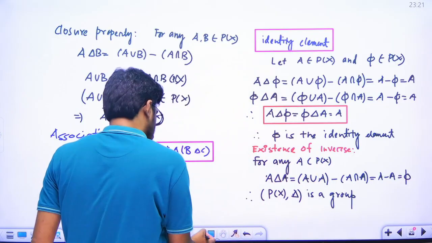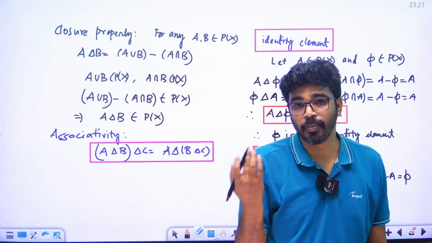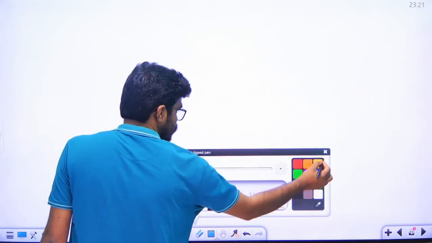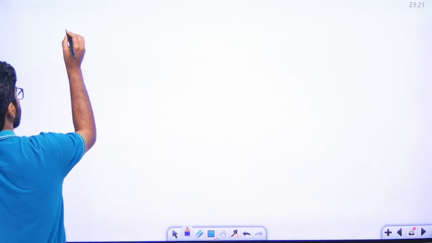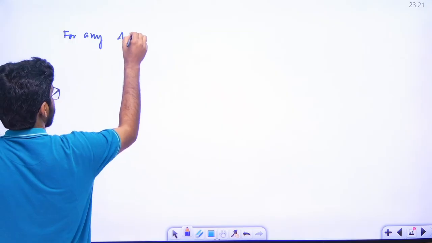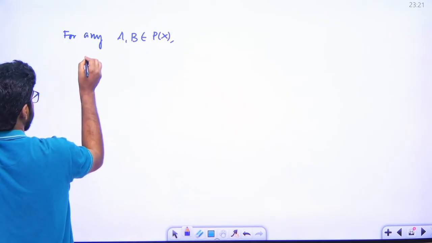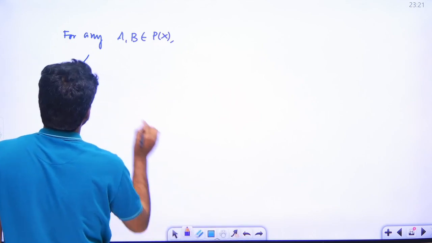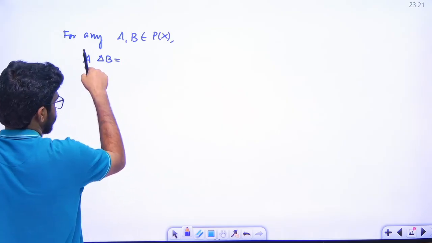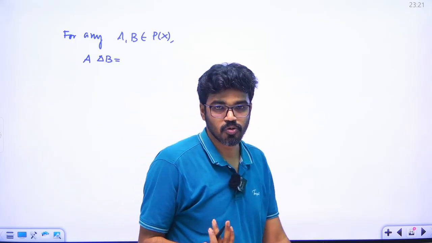Suppose we consider any two sets A, B belonging to the power set of X. If we can show A delta B is equal to B delta A, then we conclude that this is an abelian group, right?